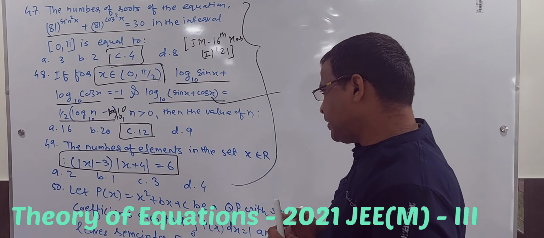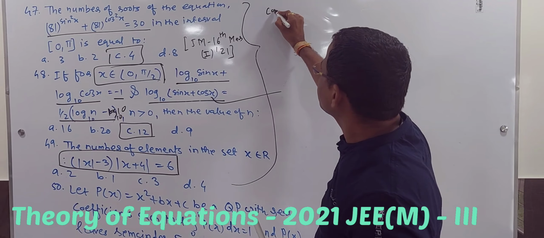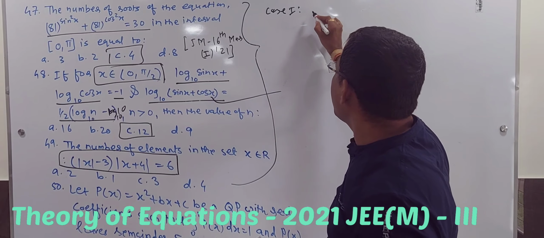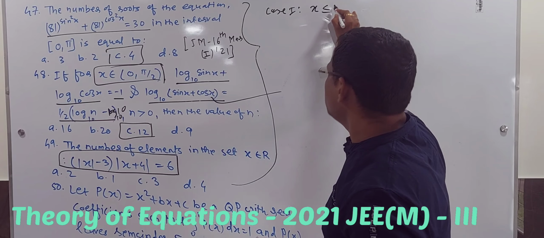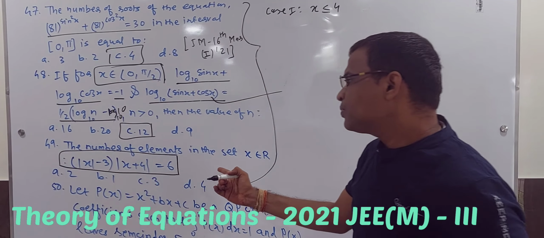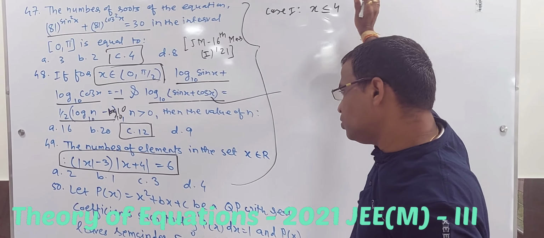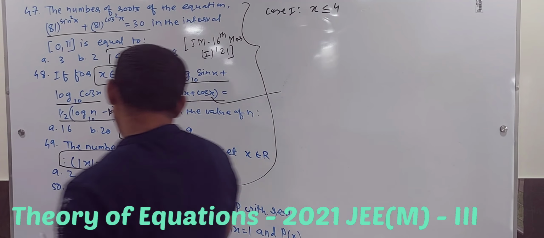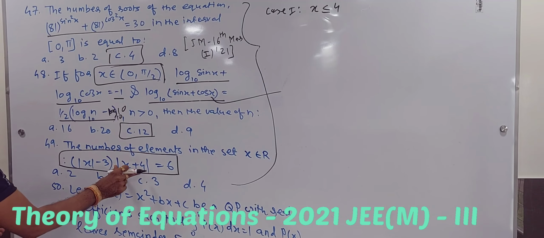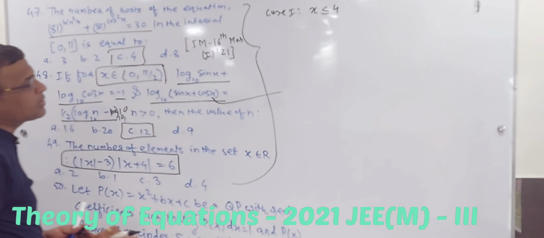So I will take case 1. I will take X less than equal to 4. In that case, I will take X plus 4 to be negative.